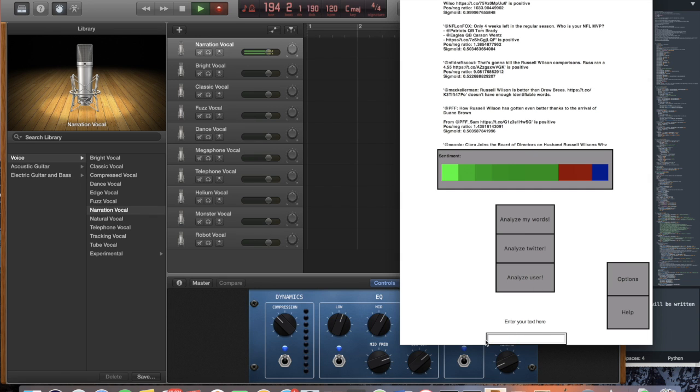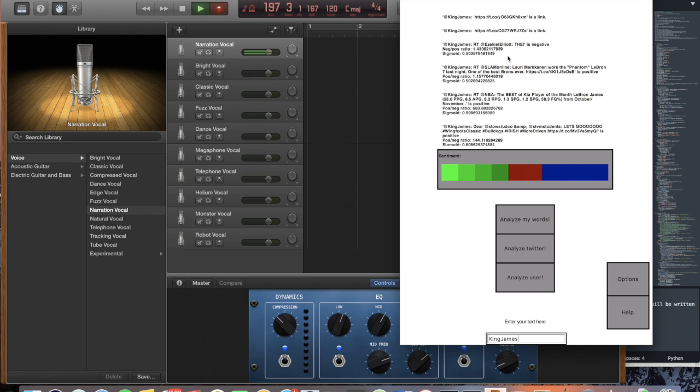And similarly, you could look up a user and see what they're thinking. For example, if I look up LeBron James, then you could take a look at what he's saying on his timeline. And this just on default looks at the top 10. You're allowed to change that. As you can see, the first two tweets that he had recently were just links that he retweets, so that's a lot of blue over there because he happens to retweet a lot of links. And he's got a lot of positivity and occasionally a few negative quotes.